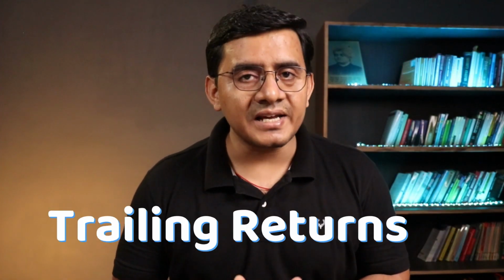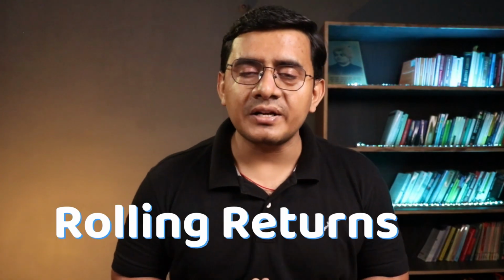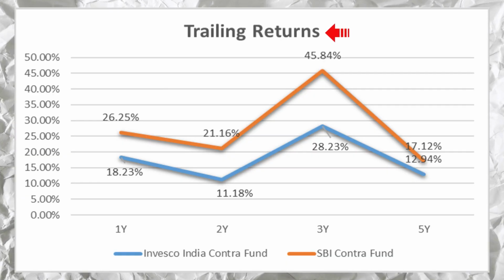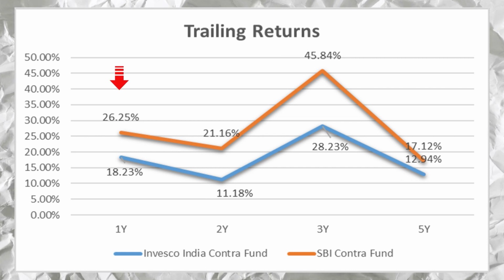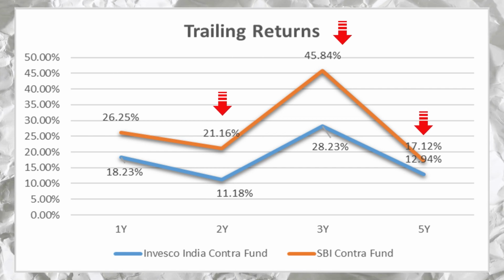In this returns analysis, based on trailing returns, calendar year returns, rolling returns and SIP returns, we are going to find out which of these two contra funds has performed consistently well in the past. In the trailing returns, or the historical returns, of these contra funds, we can see that SBI Contra Fund has outperformed Invesco India Contra Fund in all the years.